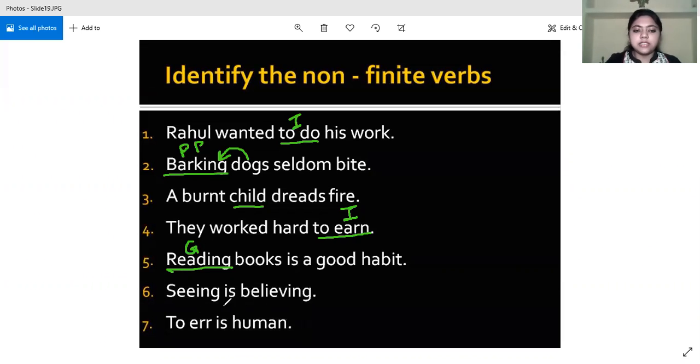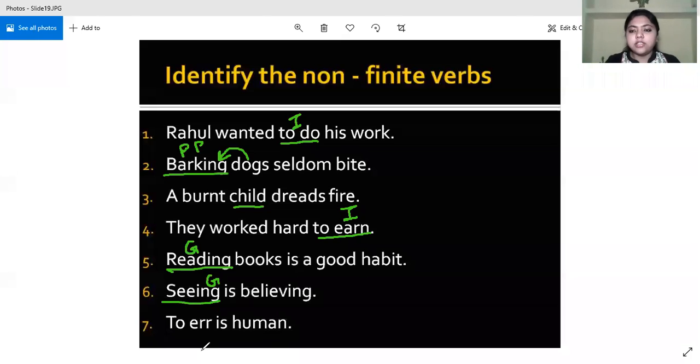Good. Sixth, seeing is believing. Anushka. Ma'am, believing is gerund. Seeing is gerund. See? Okay, it is used as a noun.